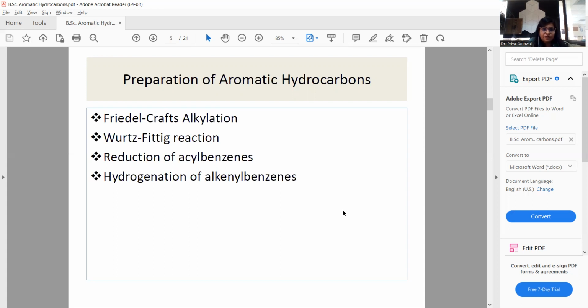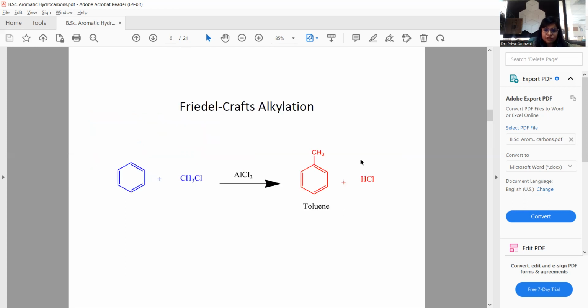Now we have some preparations of aromatic hydrocarbons, like Friedel-Crafts alkylation. These are some of the most important named reactions: Friedel-Crafts alkylation, Wurtz-Fittig reaction, reduction of acyl benzenes, and hydrogenation of alkyl benzenes. These reactions are used to prepare aromatic compounds or benzene derivatives. First of all, we discuss Friedel-Crafts alkylation. This is a named reaction.